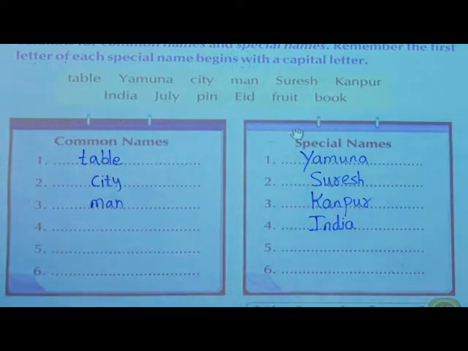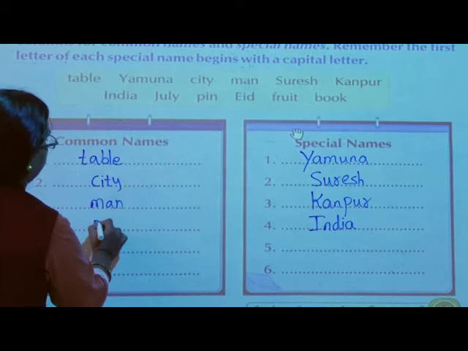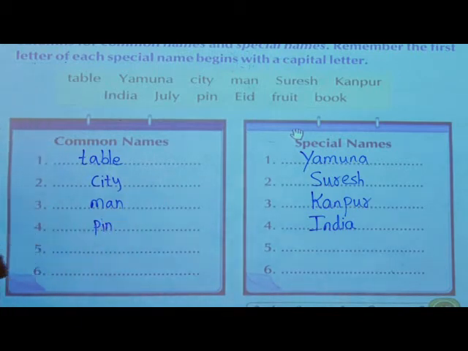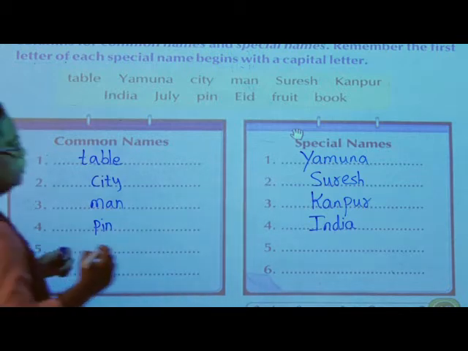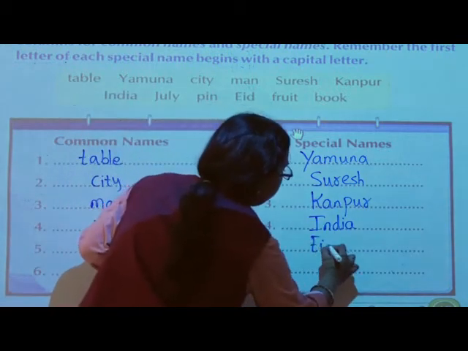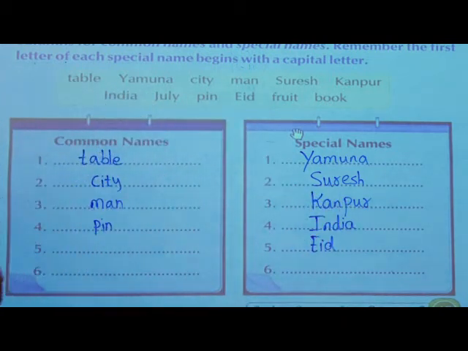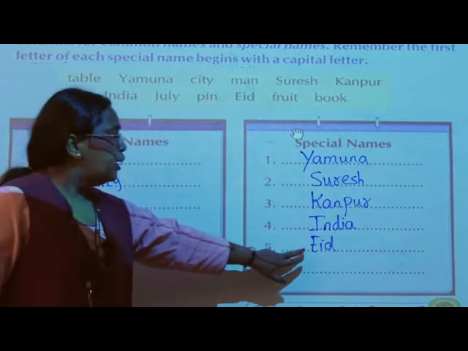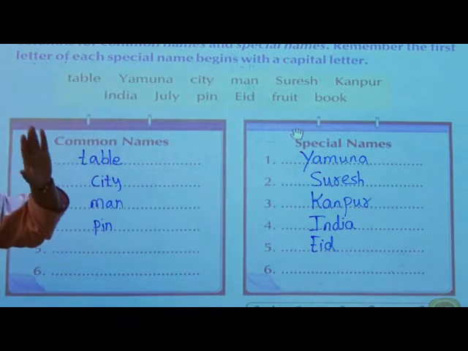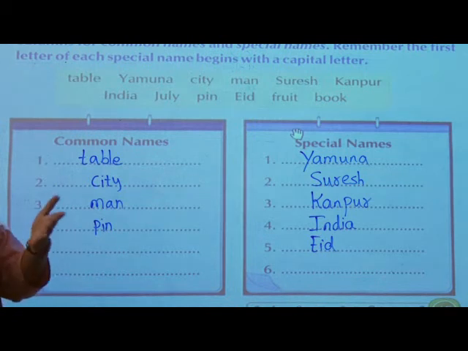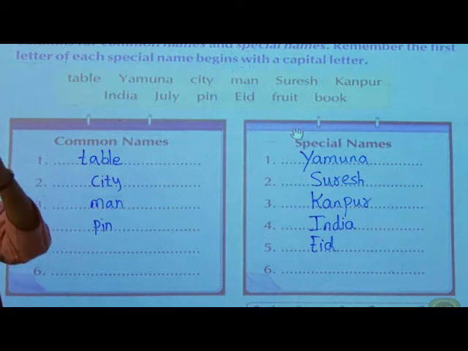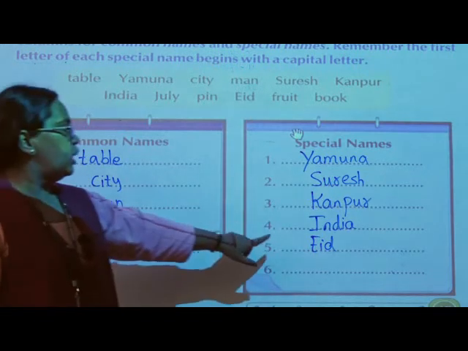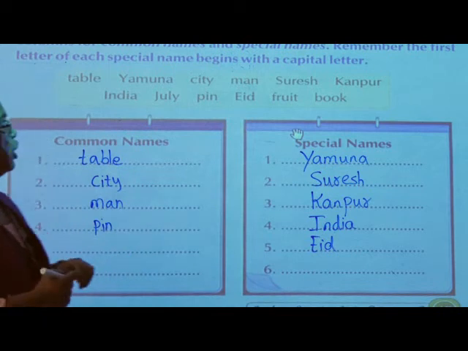Then pin. It is a common name. Safety pin is there. Okay, pins are also of many types. Then Eid. Now see here, Eid. This is what? Festival. Now festival is a common name, but from that festival if we take only one, Eid or Christmas or Diwali, Dussehra, these are the names of a festival. Means these festivals each have some name, that is called a special name. So Eid is a special name.